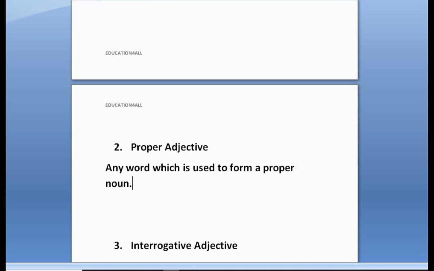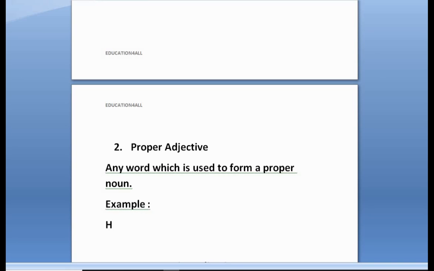In the case of proper noun, we already talked about that a proper noun is a naming word. Hope you remember from my previous sessions that the proper noun is a naming word which is used to name the person, place, or animal, right? So here we are saying if we are using any word which forms the proper noun, it comes into the category of proper adjective. Let's see how with an example.